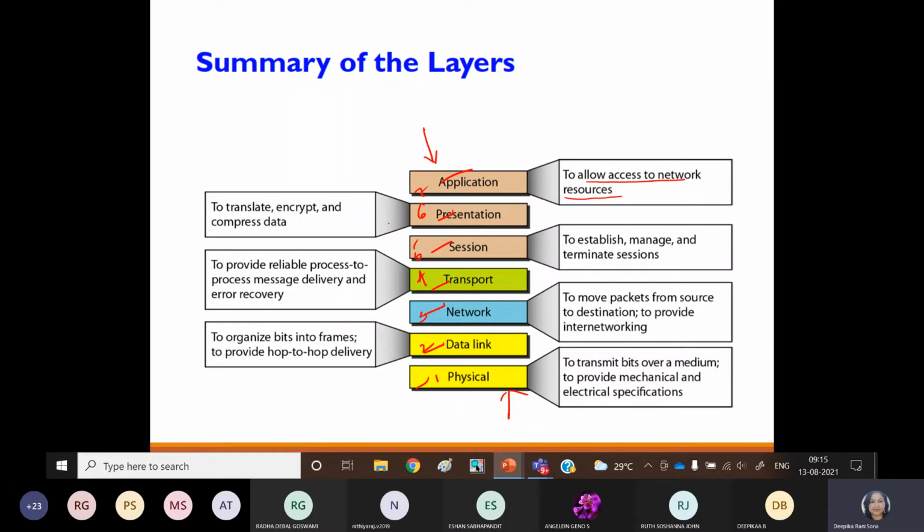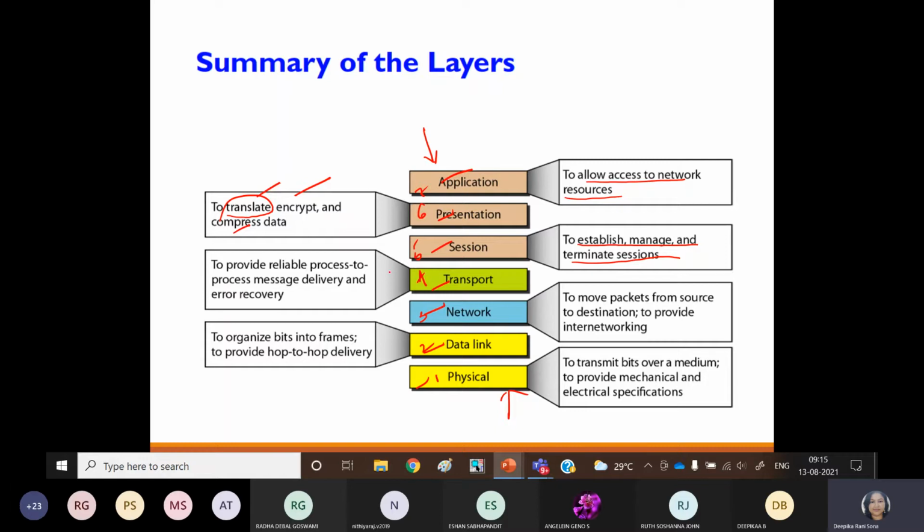Okay, what is the job for the presentation layer? It will format, encrypt and compress. That formatting can be called translating. Then similarly, the session layer's properties are to establish the connection and to terminate the connection. That's why: establish, manage and terminate the session.